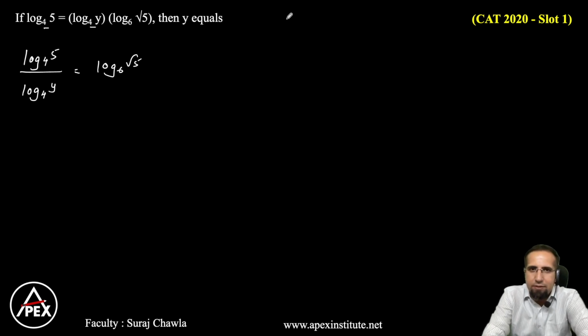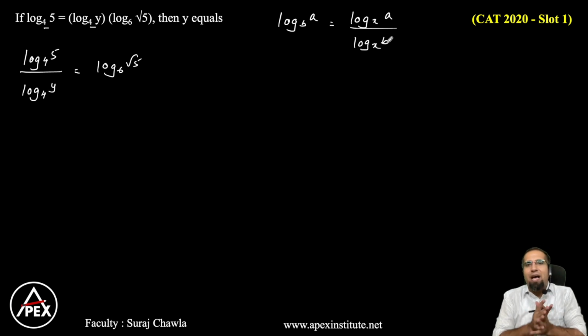Now understand guys, if I have log a base b, I can write this as log a base x divided by log b base x. Now x we can choose as per our convenience. So let me assume the value of x is equal to 4 here.